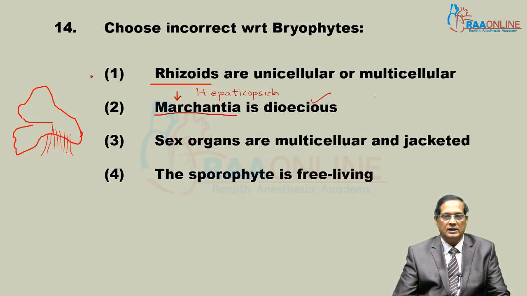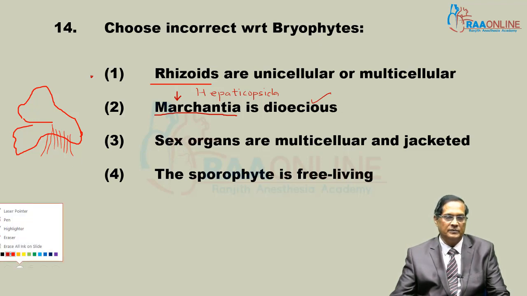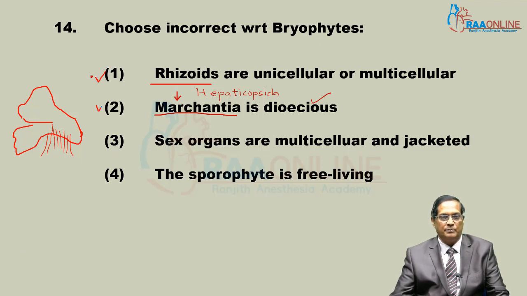Third option, sex organs: they are multicellular and jacketed. This is also correct. But if we use the rejection method, then this will be rejected.